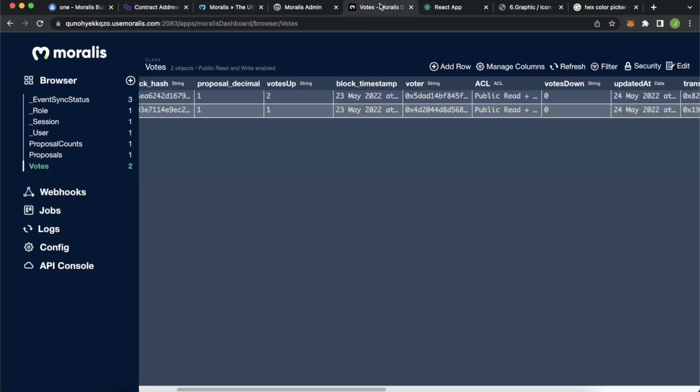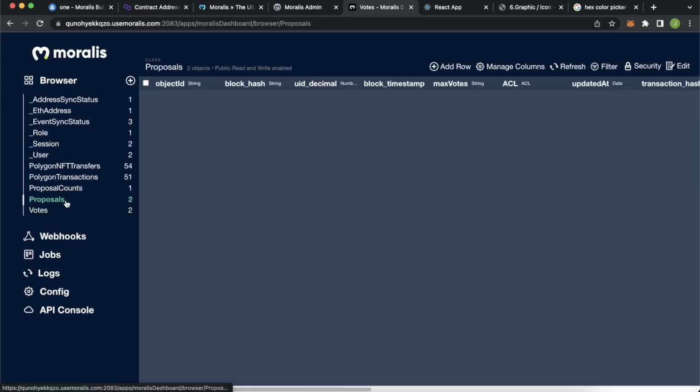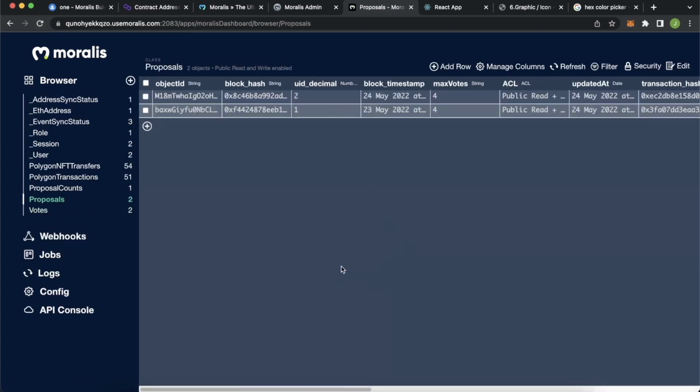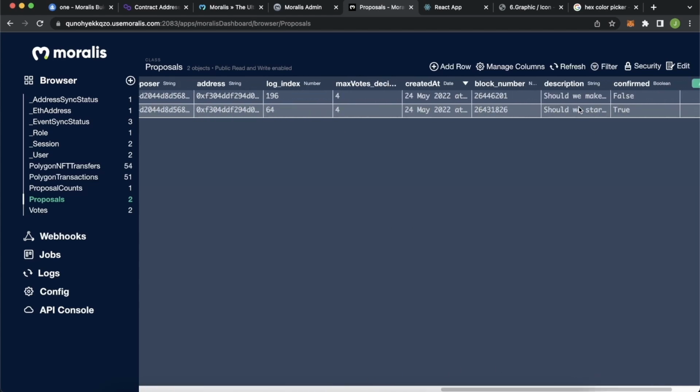That data is also in our Moralis database. So if we refresh this, go check out our proposals. Now we have a second proposal over here, and it is the should we make a Medium Web3 clone.